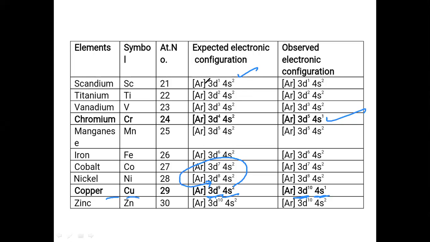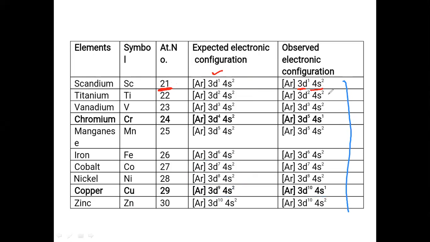So scandium is 21. The actual electronic configuration will be like this. You should remember all the electronic configurations, but to remember this, you can have a trick like this. Here, what is the atomic number? 21. So what is the electronic configuration? That is 3d1 4s2.